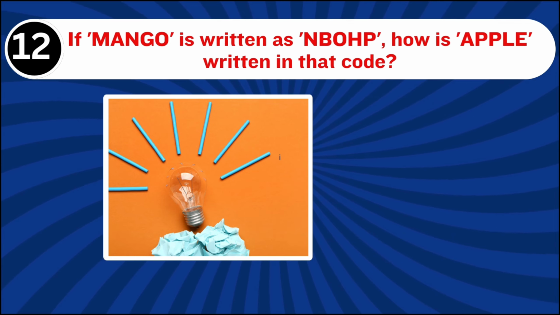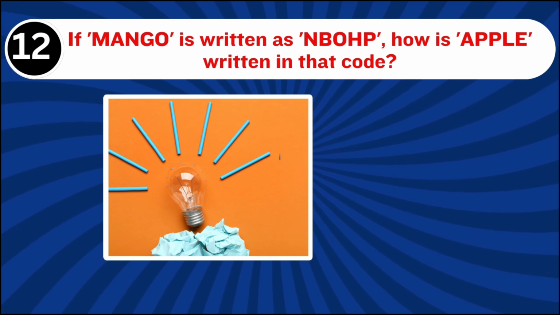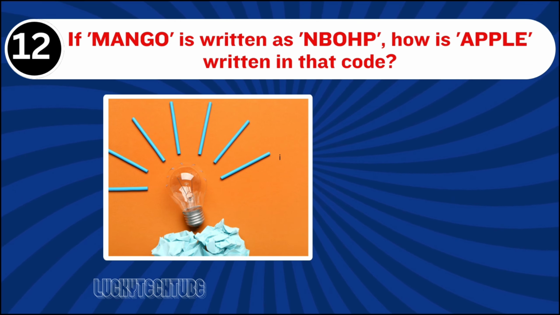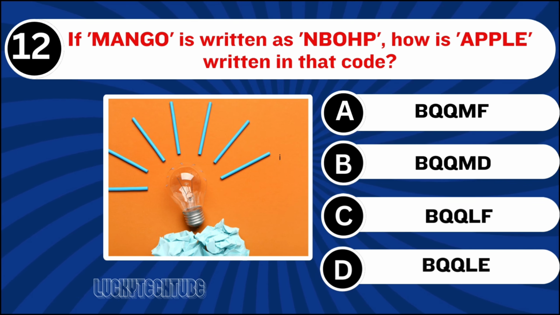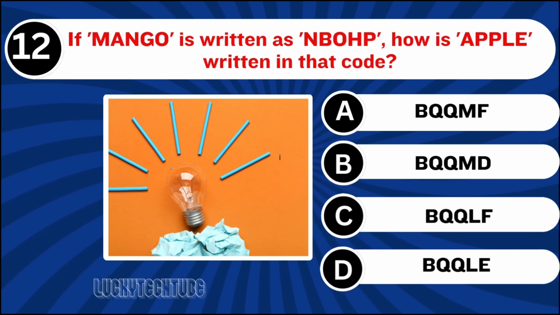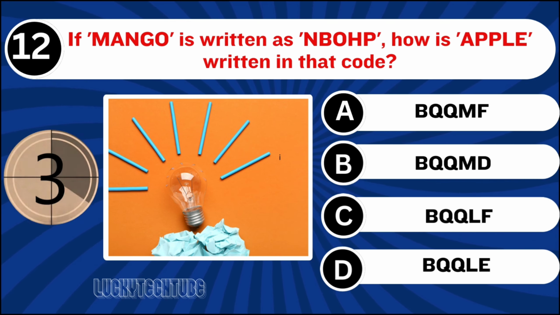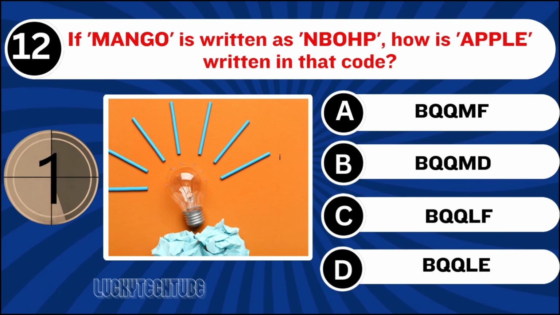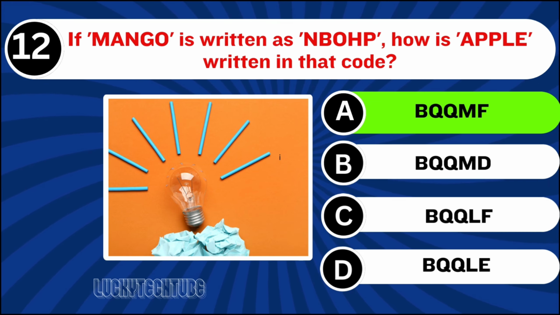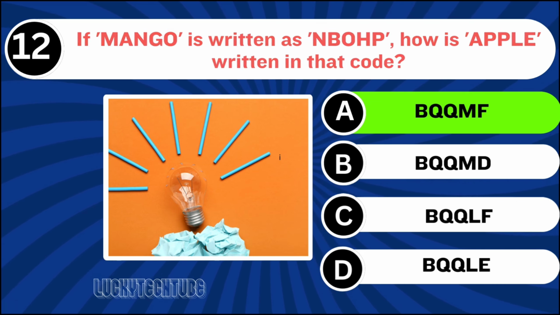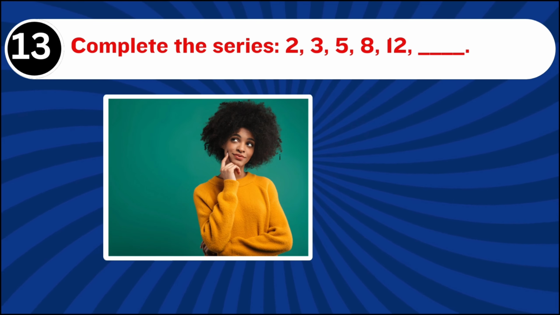If mango is written as NBOHP, how is apple written in that code? The right answer is option A, BQQMF.